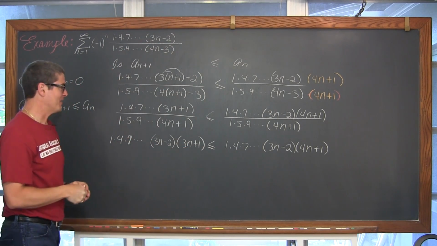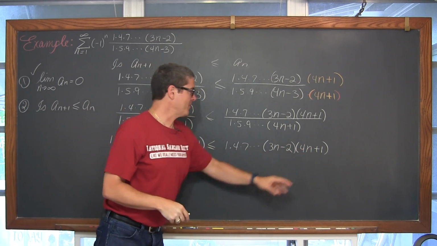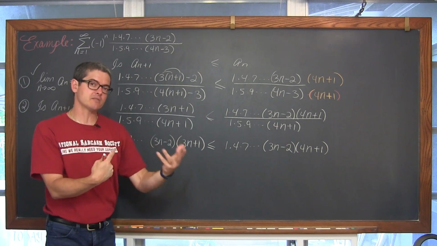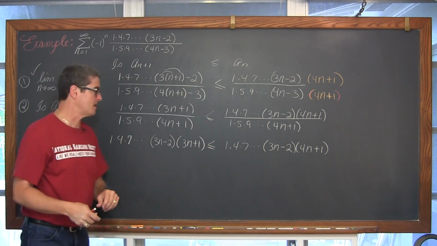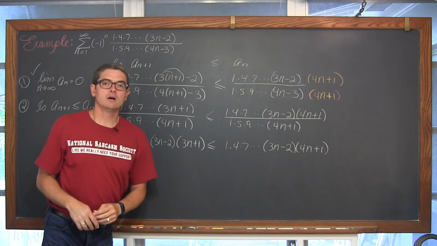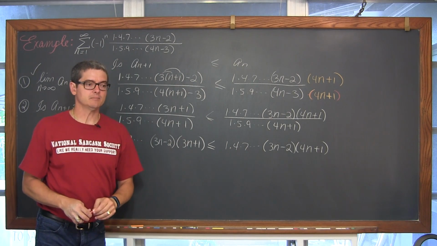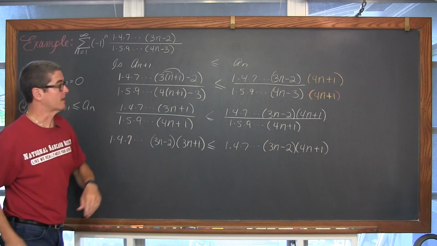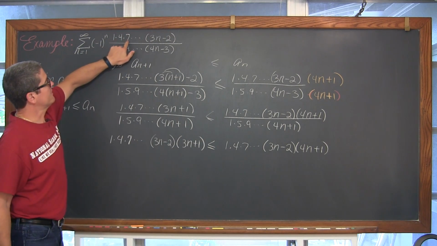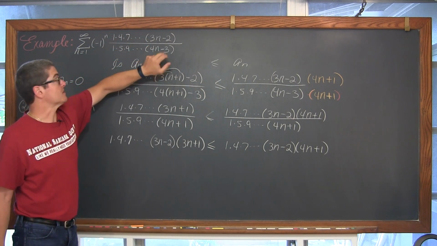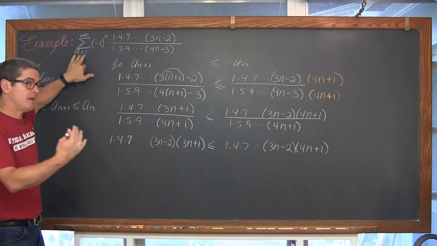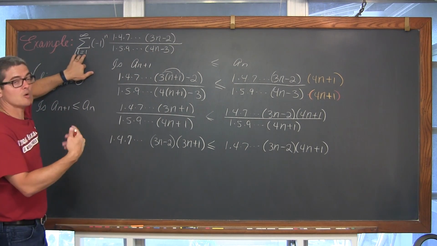Now if we look at it that way, remembering, of course, that we have an inequality: if you multiply or divide by a negative number on both sides of an inequality, you're going to change the direction of the sign. But we've got 1, 4, 7, all of these factors are going to be positive, and indeed the domain here that we're going to plug into the series is all positive integers.